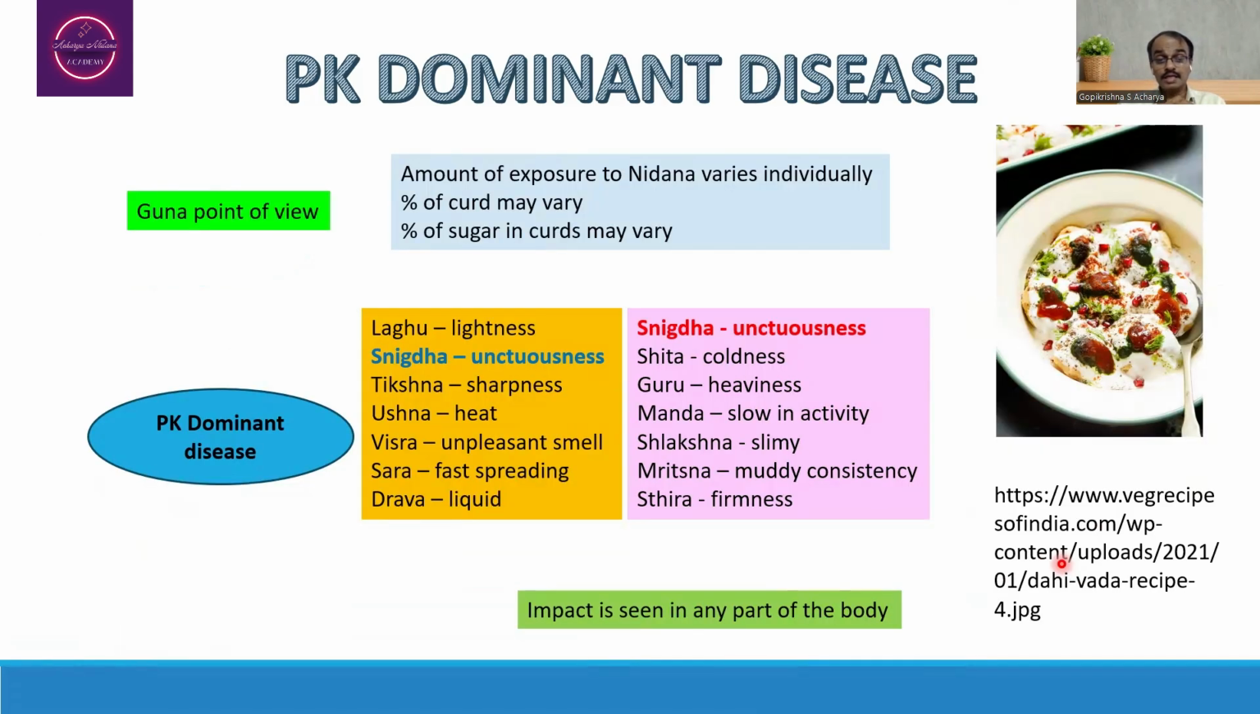As far as the Guna point of view is concerned, this is an example of the food preparation wherein there may be a possibility of the Madhura Rasa plus Amla Rasa dominance at a particular time period.